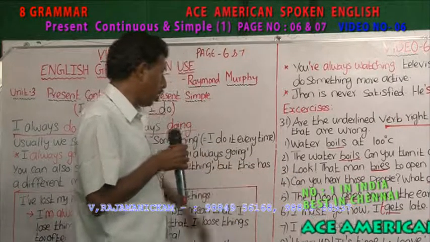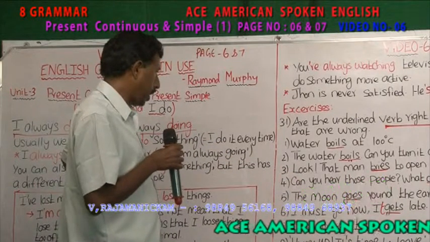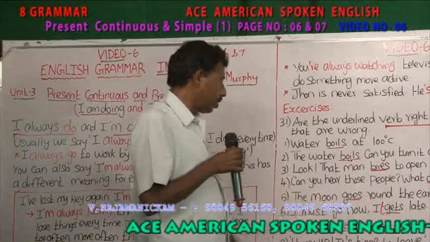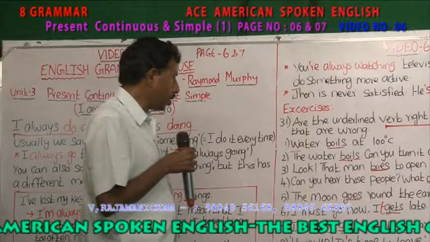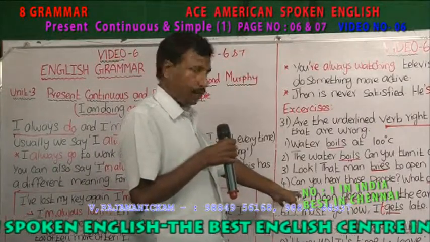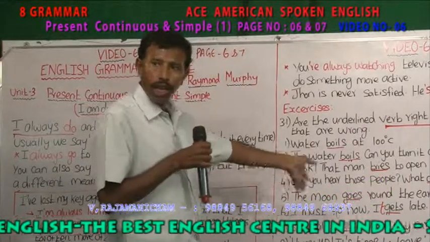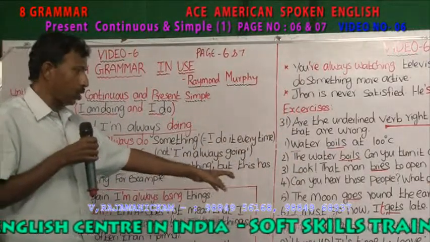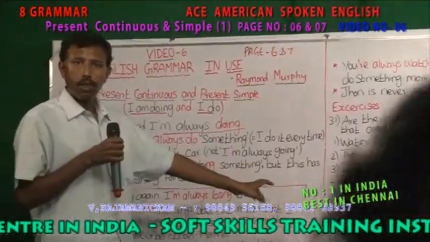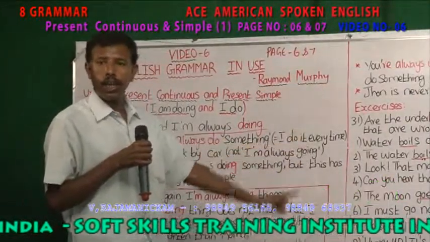Here again, do you have any fact? Yeah, the fact is the moon goes round the earth. It's a fact. The moon is going around continuously without any gap, but still we use only present simple, not present continuous, though it is happening continuously.